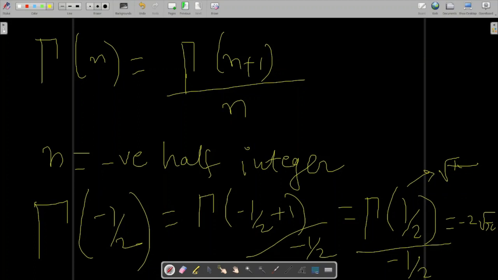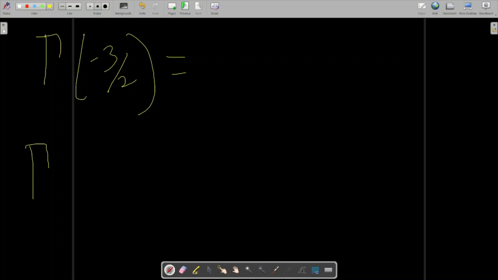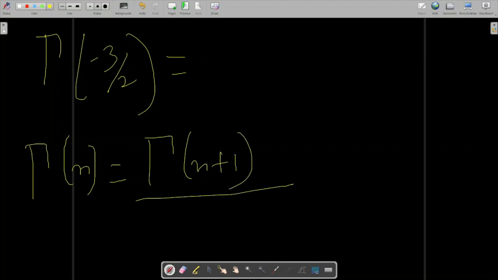So gamma half is root pi. Then again we will apply this formula, since this is also a negative half integer. Just put minus 3 by 2 in the place of n.